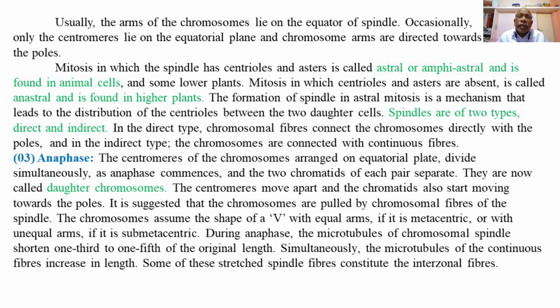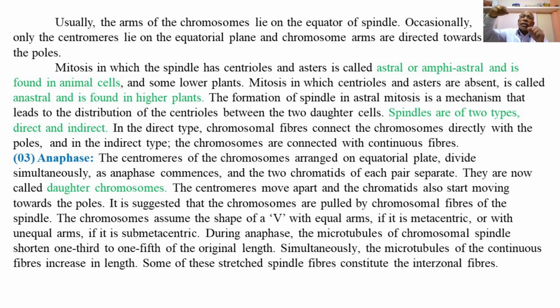The chromosomes assume a shape of V with equal arms if it is metacentric, or unequal arms if it is submetacentric. So that will depend upon the type of chromosome, whether it is metacentric, submetacentric, or acrocentric, right?